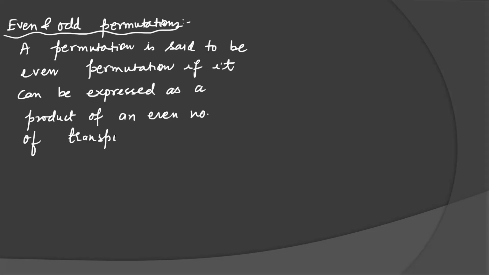What is a transposition? I already told you, a cycle of length 2.